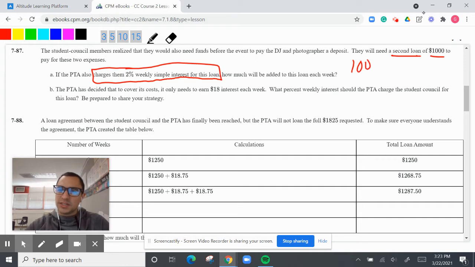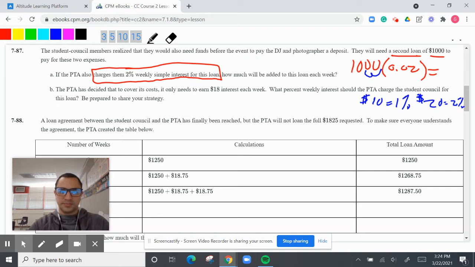So if I have $1,000 and I multiply it by 0.02, I should know that that is going to be, well, here is $10 is 1%. So $10 equals 1%. So then that's going to be $20 equals 2%. All right. $20 per week.